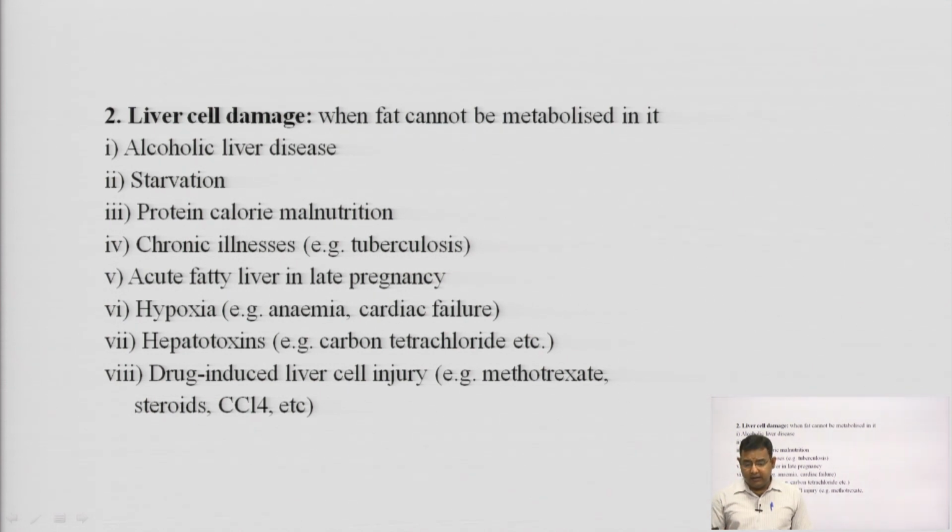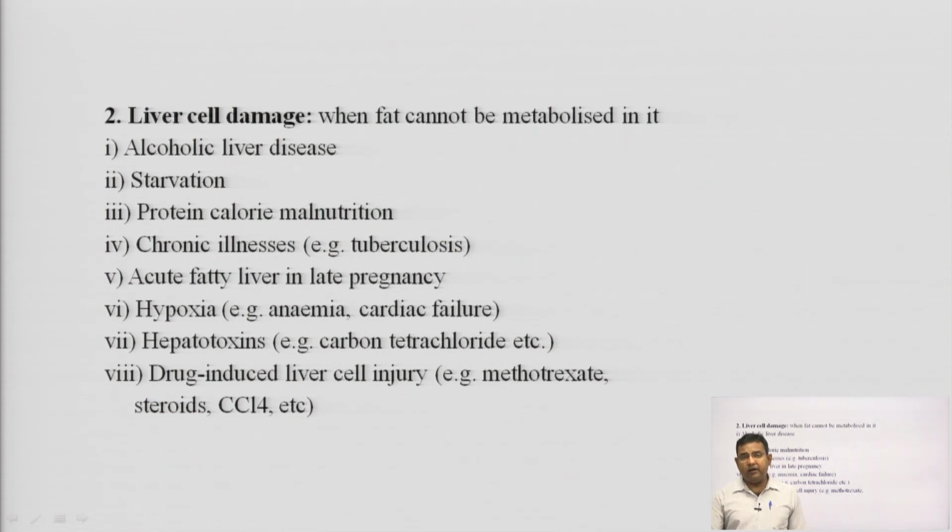Alcoholic liver disease, starvation, protein calorie malnutrition, chronic illness like tuberculosis, acute fatty liver in late pregnancy, means in the last trimester of the pregnancy, hypoxia, that is anemia, cardiac failure, hepatotoxins like carbon tetrachloride which actually kills the hepatocytes, the liver cells, drug induced liver cell injury like methotrexate, steroid, CCl4, carbon tetrachloride.